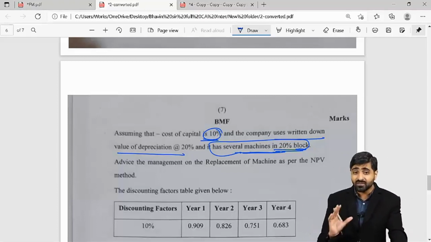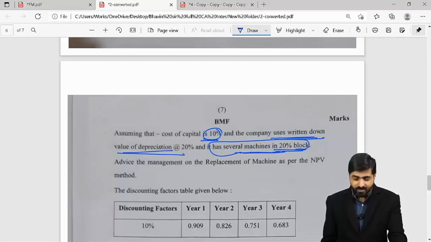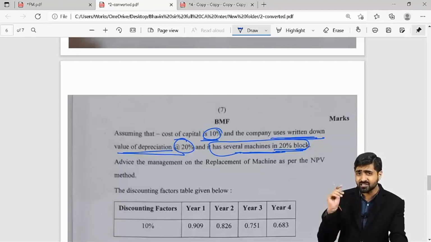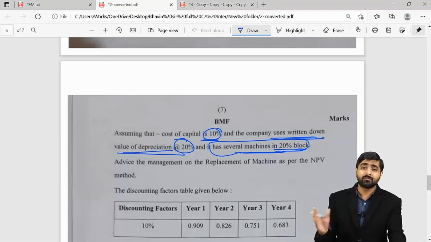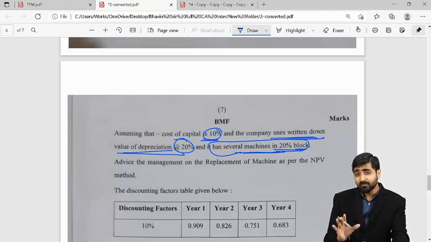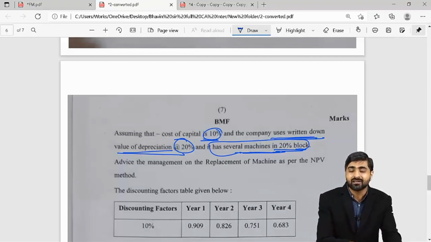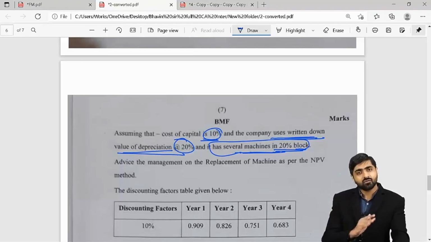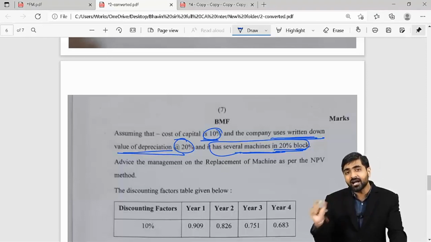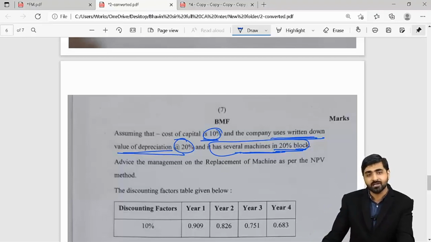Okay. So guys, one thing which is extremely important here for you to understand is that the company uses WDV, written down value depreciation, at the rate of 20%. So just take the original cost, multiply that by 20%, and calculate the depreciation on WDV basis. But because there are other assets also in this block, there is no possibility of capital gain or loss here, because the salvage is also 0. So accordingly, normally you only have to do the calculations for the same. Calculate the incremental cash inflows generated from the new machine minus the old machine, discount it and bring it to present value terms.